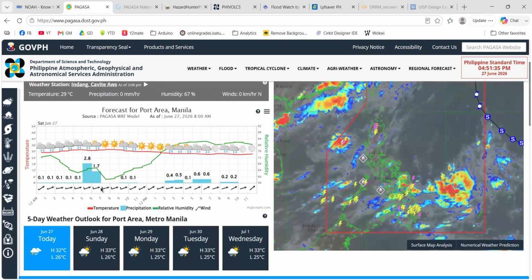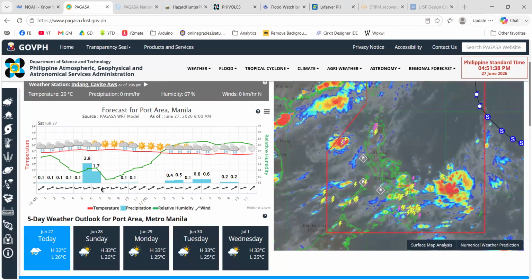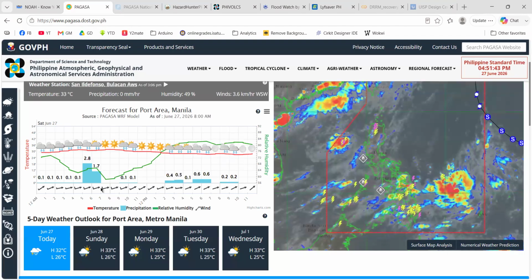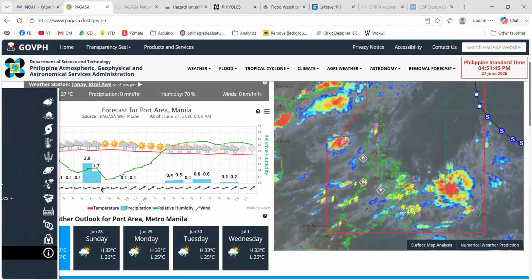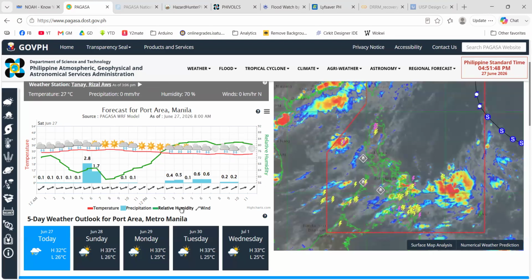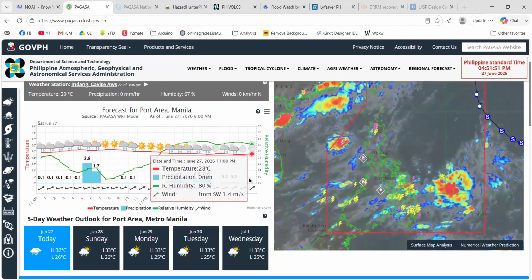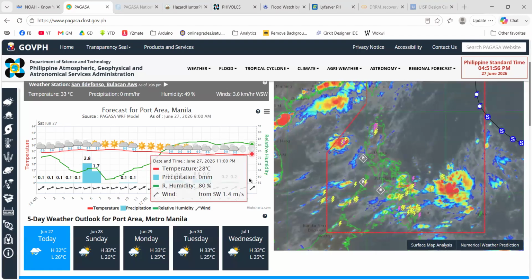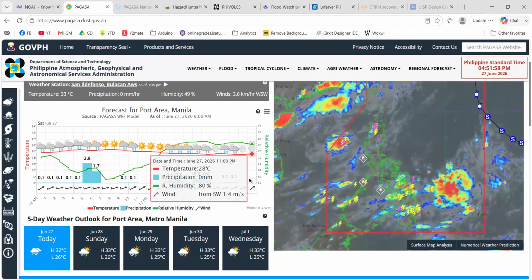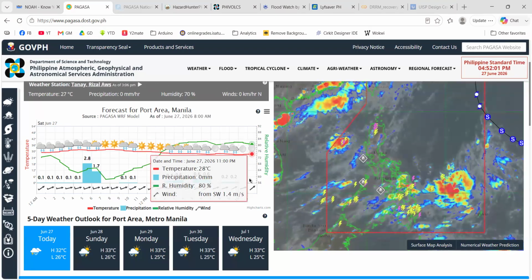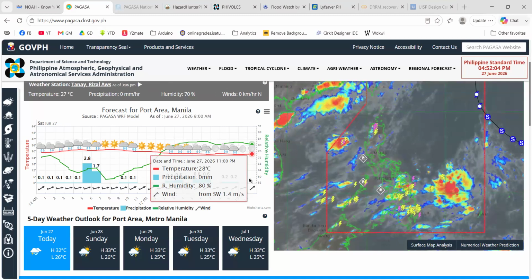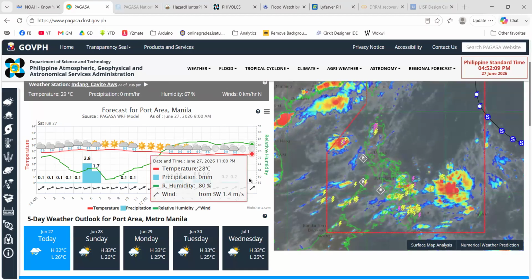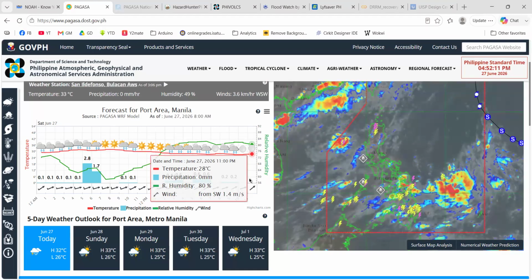Using it, we can expect when the rain would start and go strong, go weak, and end. So at least you can set expectations based on these forecasts. Unlike in the previous years, these forecasts were not quite accurate, there was a bit of difference from the actual, but recently it has become very accurate.